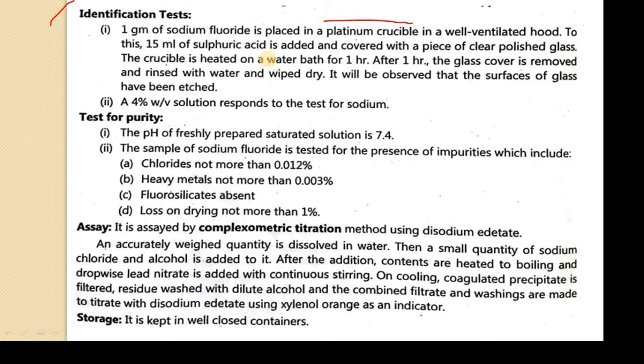After 1 hour, the glass cover is removed, rinsed with water and wiped dry. You will observe that the surface of the glass has been etched. That etching indicates the presence of sodium fluoride.